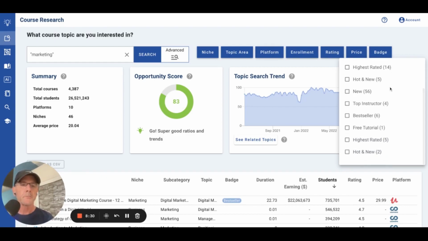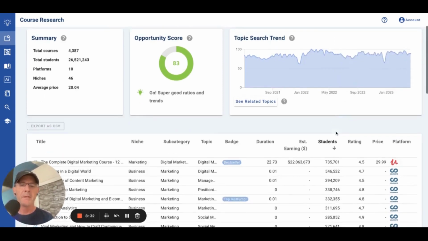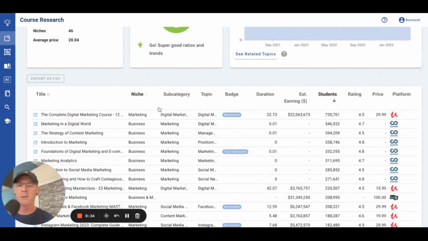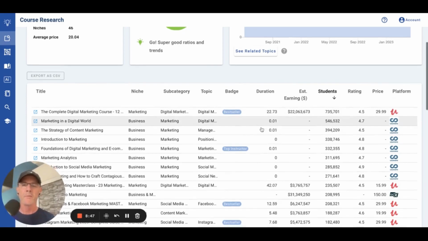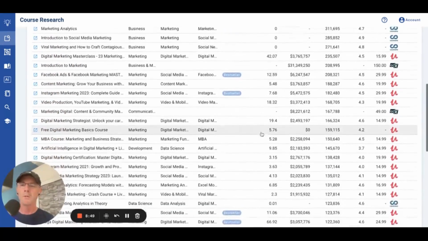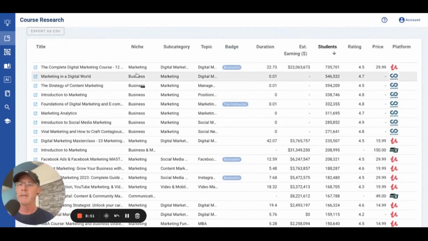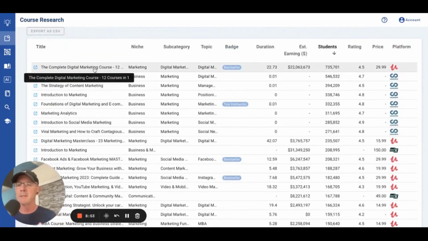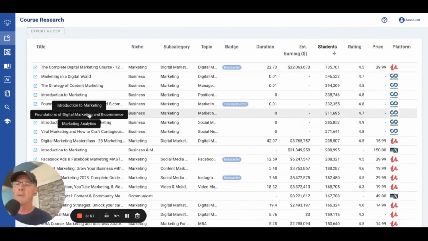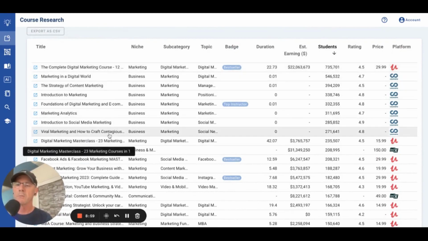So you can select any of these, but then here's all the cool data, and you'll see it's niche, subtopic, category. We've got the badges here. This is a bestseller. Students, rating, price, and the platform. So you can sort. By the way, if you want to make sure you see the entire title, just hover over it and you can see it. 12 courses in one, marketing analytics. So you can see that.